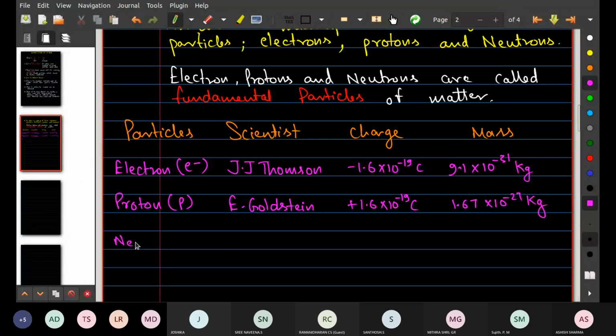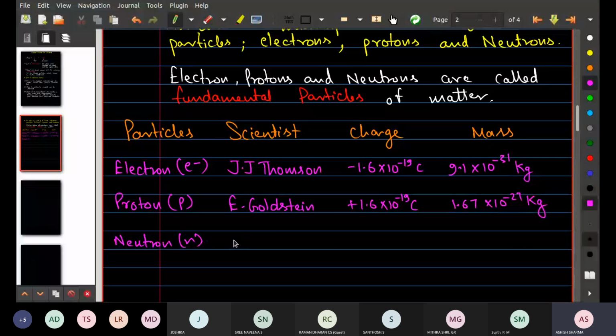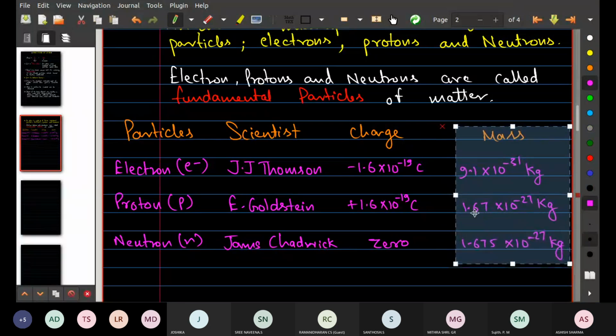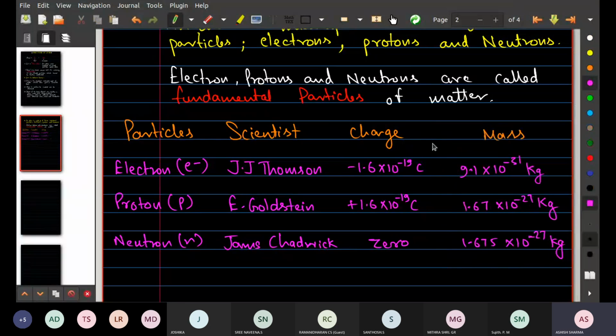Next one is the neutron. It is small n, and it was James Chadwick. Its charge is 0, okay, and its mass is 1.675 into 10 to the power minus 27. As you can see here, the mass of the proton and the mass of the neutron are approximately similar. There is no such big difference in these two. Is that clear?